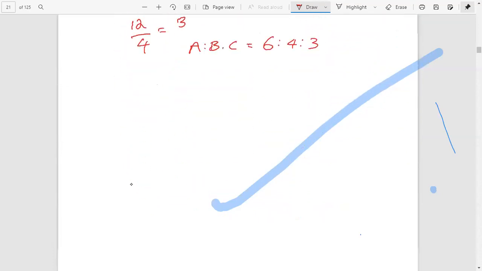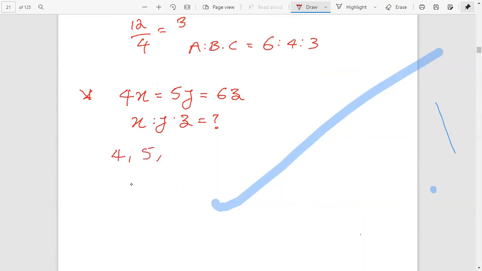Okay, to clarify, we can do another example. Check whether 4x equals 5y equals 6z. We have to find x is to y is to z. Okay, first we find the LCM of 4, 5 and 6.